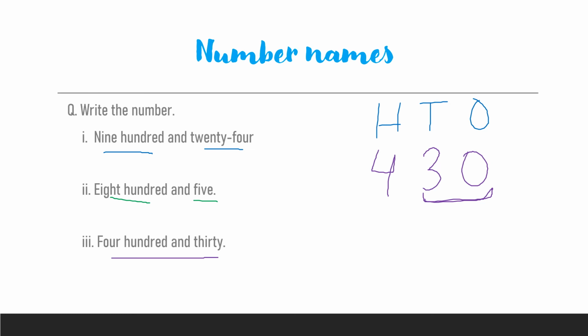So the first step is very important, that is to write the places of each digit. So whether you have to write a number name or a number from number names, the first step is the same, that you have to write the name of each digit over that number. So I hope the concept is clear now and you can solve the questions from your exercise.